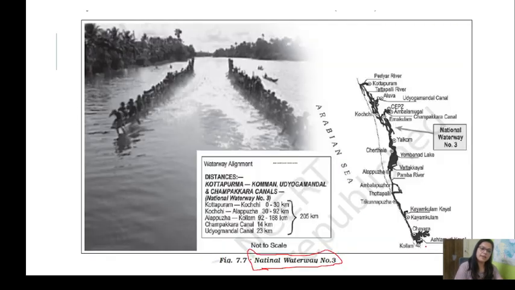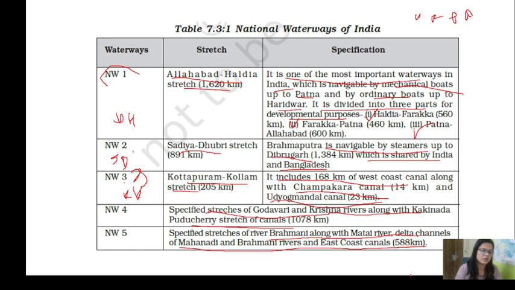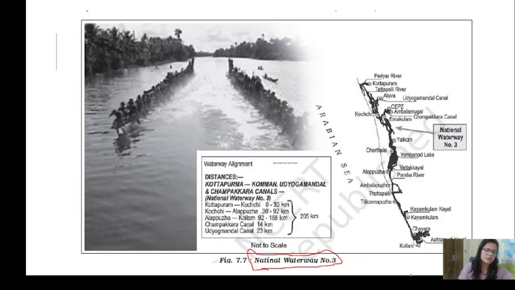Alright, got it? So this is national waterway 3. Waterway 3 is Kottapuram to Kollam. So just see this, this is the Arabian Sea, India. Just stay on this page for a second. Moving ahead.